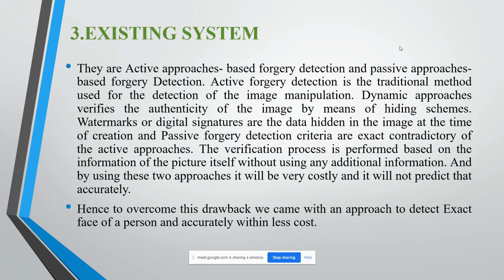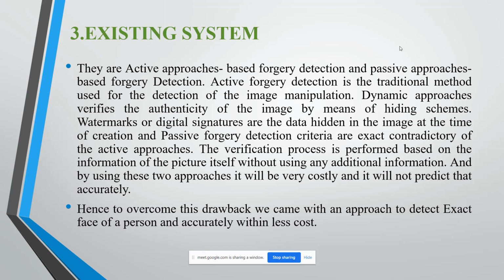These are data hidden in the image at the time of creation. The next one is the passive approach. It is exactly the opposite of the active approach, where the verification process is performed based on the information of the picture itself without using additional information.